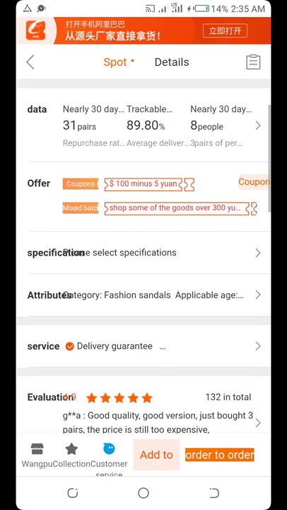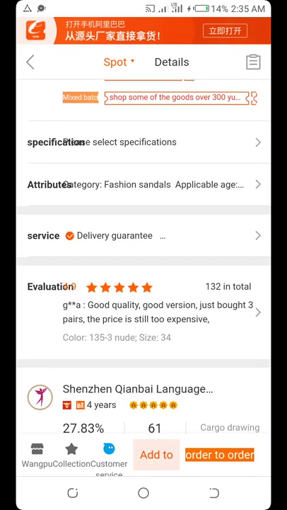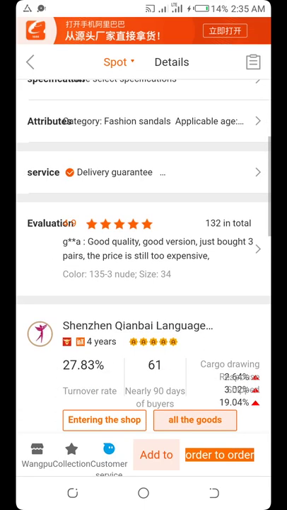Okay, now you check the reviews. You see the reviews from people that bought the shoe, 133. And please, anytime you're checking reviews, if it's not up to 100 and something, or if it's just 5 or 10, please don't buy that product. Make sure that it's more than 100, 500, or 1000 before you buy that product. And if the company is not 3 years or more, don't buy it. If you buy it, you're doing it on trial and luck. You might buy it and it will not be good. So whenever you're searching, make sure that their company is up to 3 to 4 years.